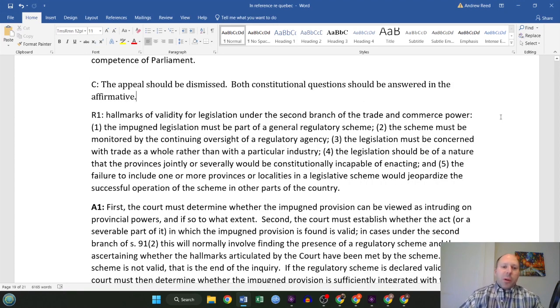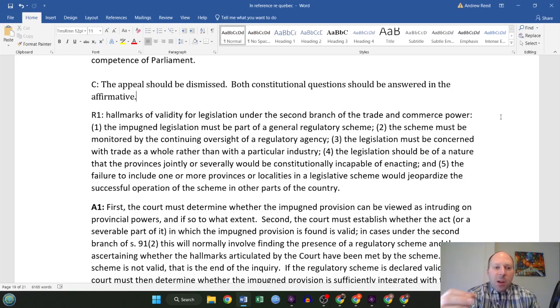So, Rule 1 is quoted for what steps to use to determine whether something falls under the trade and commerce power. And this is the important takeaway from this case. 1. The impugned legislation must be part of a general regulatory scheme. 2. That scheme must be monitored by the continuing oversight of a regulatory agency. 3. The legislation must be concerned with trade as a whole rather than with a particular industry. 4. The legislation should be of a nature that the provinces jointly or severally would be constitutionally incapable of enacting. And 5. The failure to include one or more provinces or localities in a legislative scheme would jeopardize the successful operation of the scheme in other parts of the country.